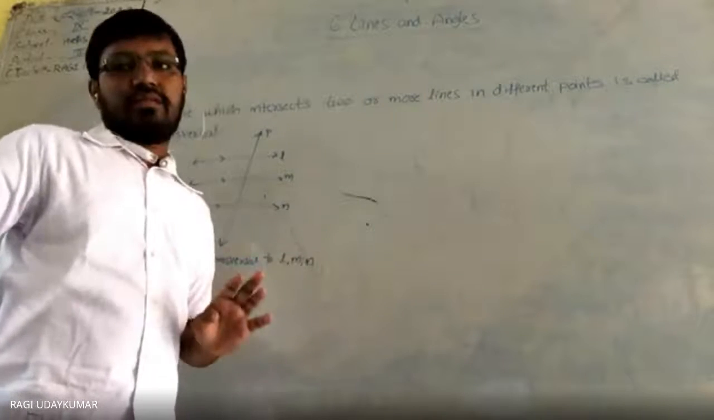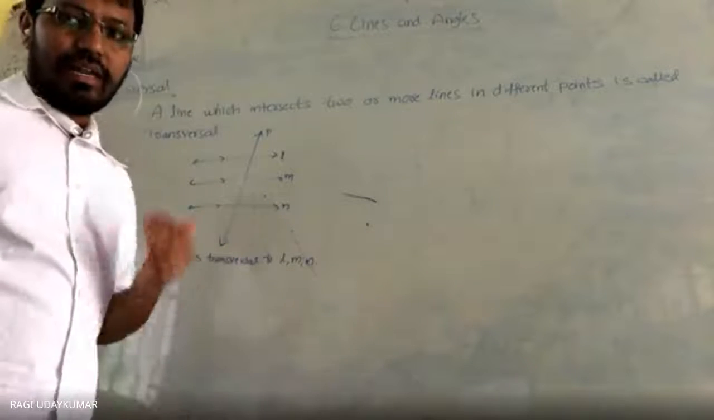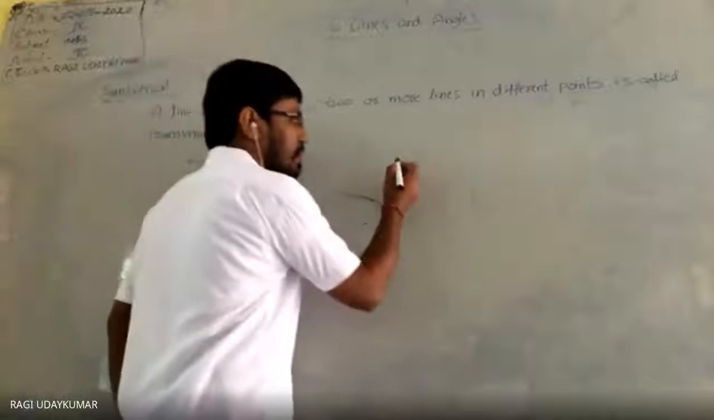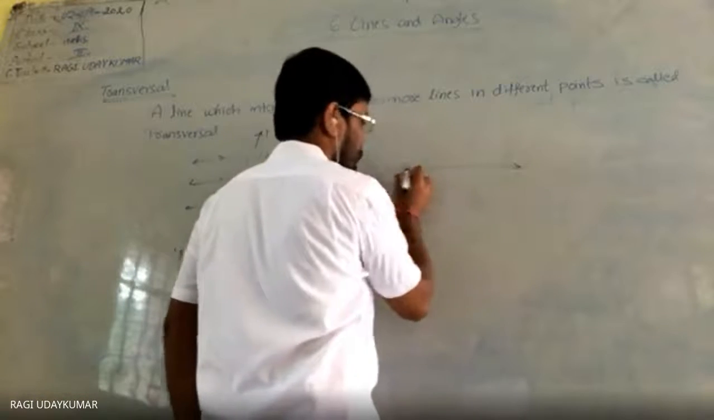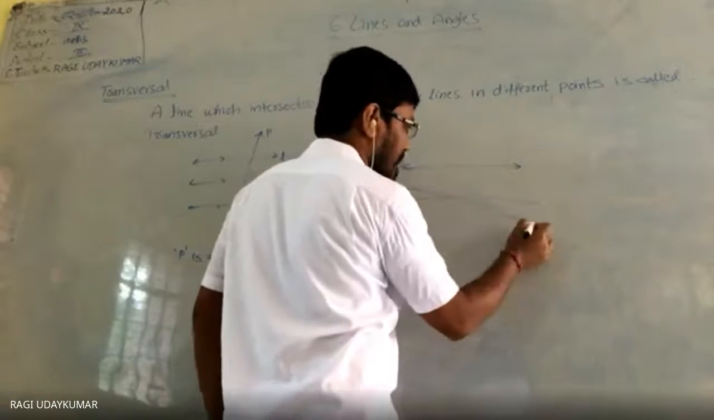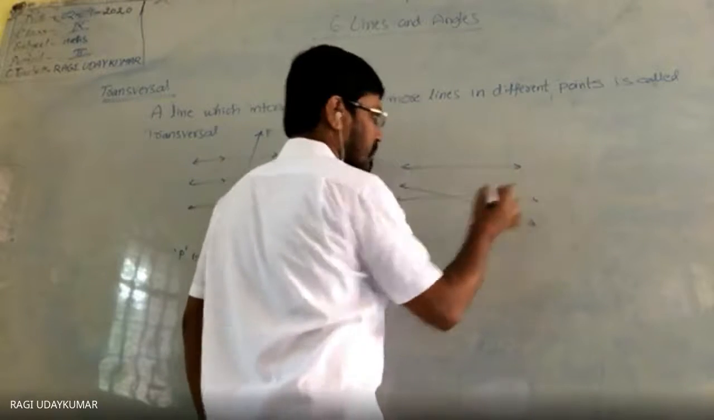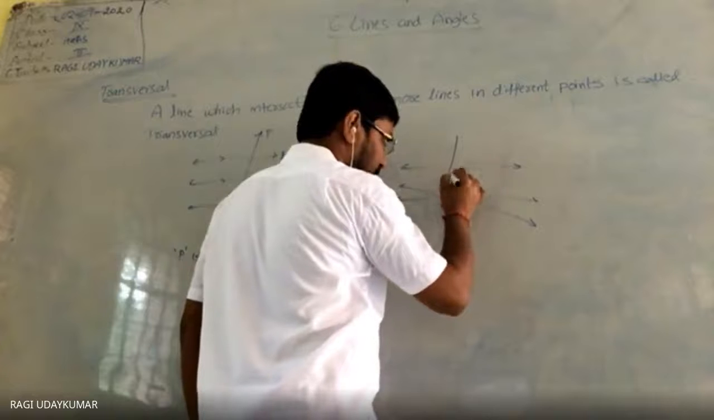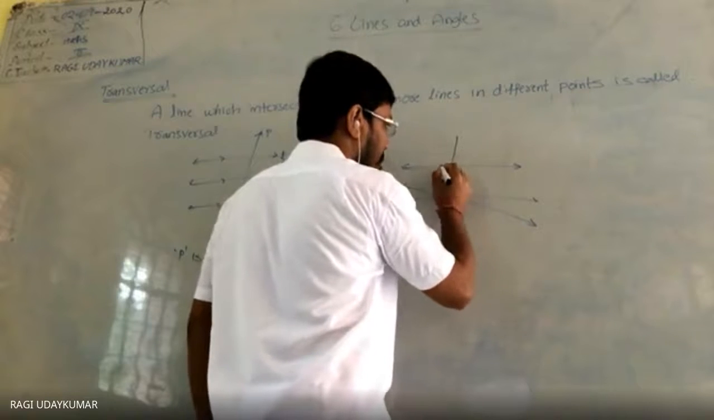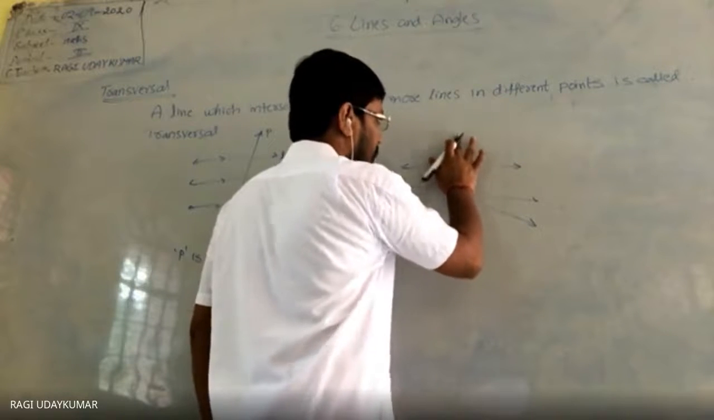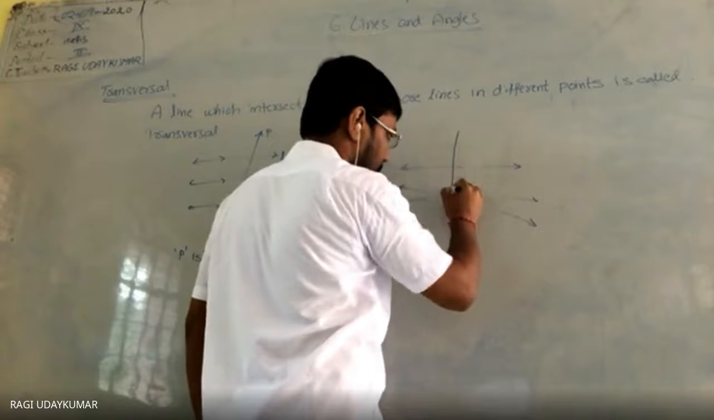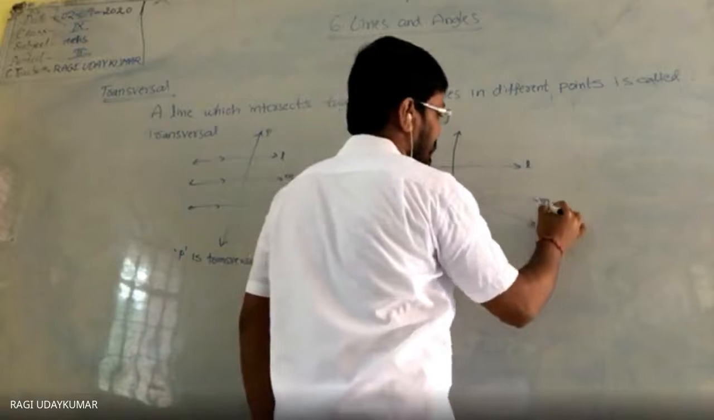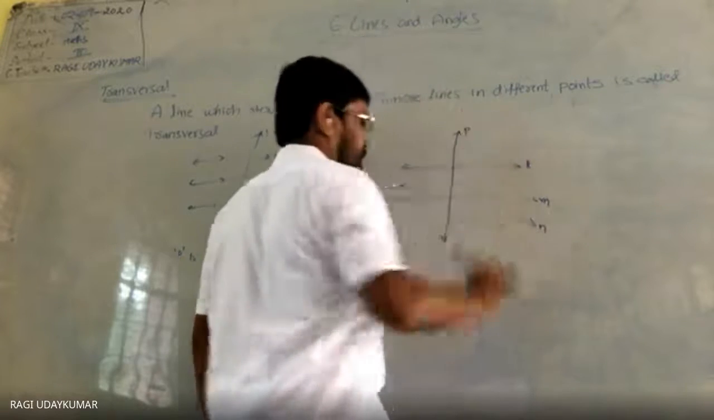Now, let me give one more example to you. Suppose if I am taking a line like this one and another two lines like this. Okay. So now if you are taking a line, this is L, M, N, P.